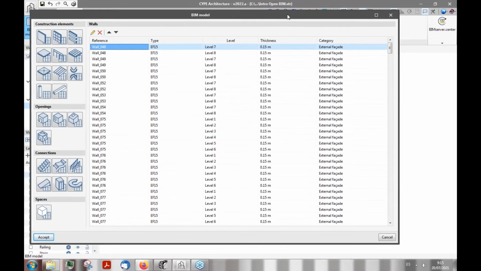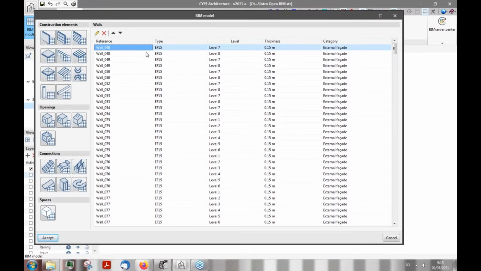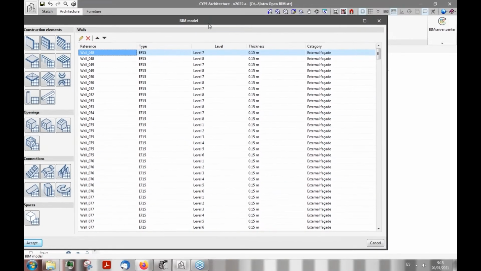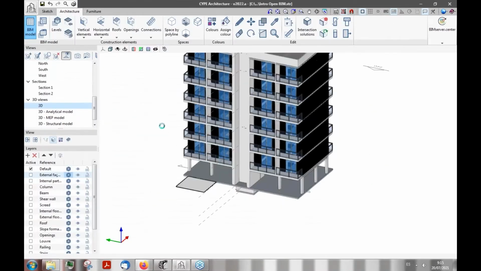So this will be later used on all the different programs that we will use in our BIMserver.center BIM flow. For example, let's see how we would be able to insert construction elements once we have seen how the BIM model window works. You can see here in the construction elements subtab, we have vertical, horizontal elements, roofs, openings, connections, and so on. Let's say, for example, that we want to insert a vertical element like a column, a railing, a louver, a curtain wall, or a wall.